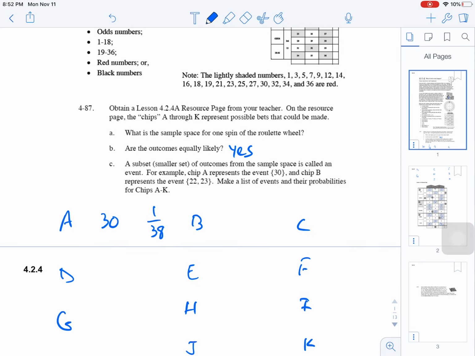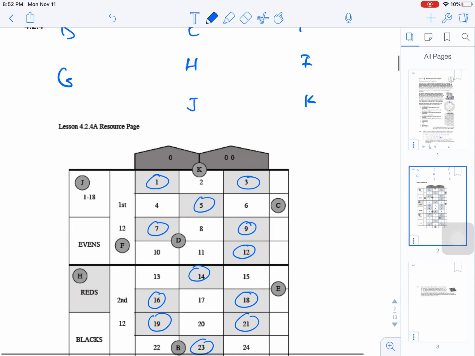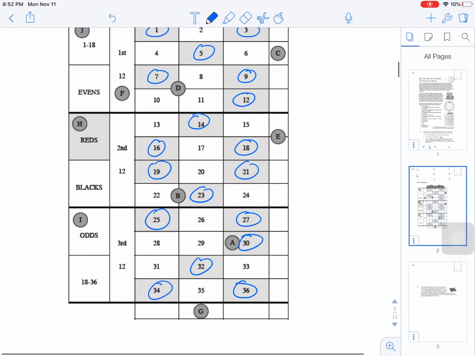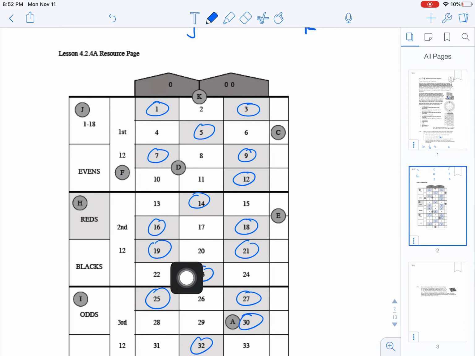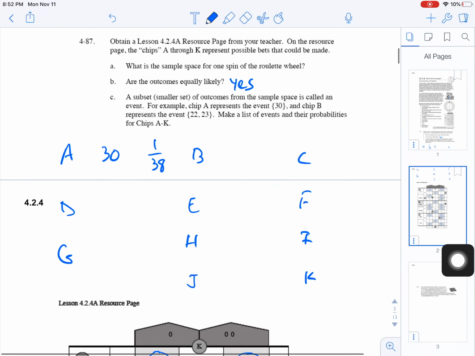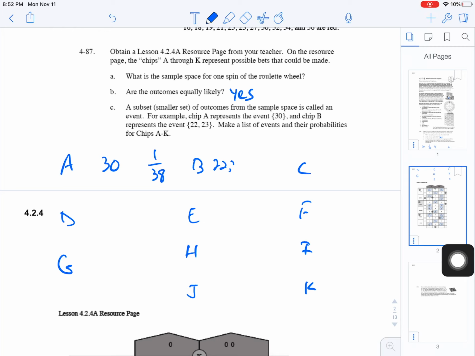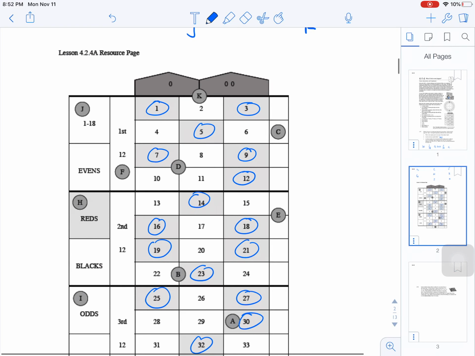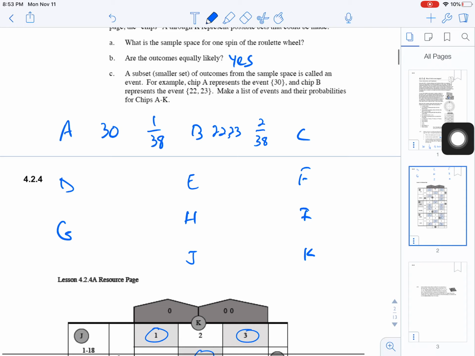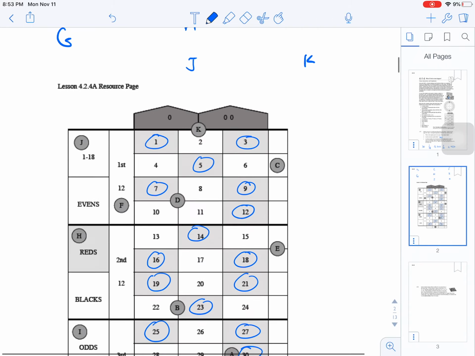All right, chip B, where is it? Right here. That's between 22 and 23, so we win if we spin a 22 or 23. There's two of them, so that's a 2 out of 38 chance. Chip C is right here, and this one means that you win if you spin a 4, a 5, or a 6. That's a 3 out of 38 chance.